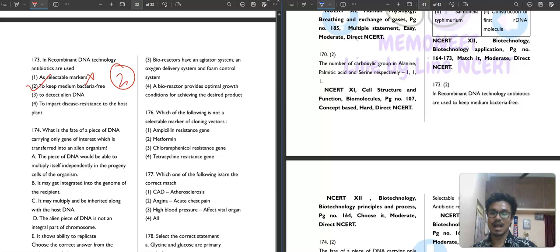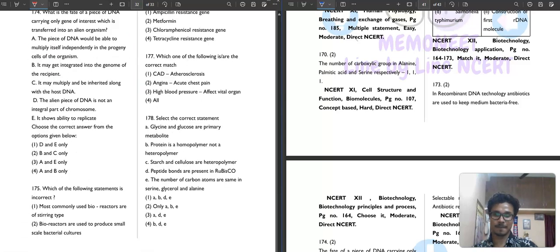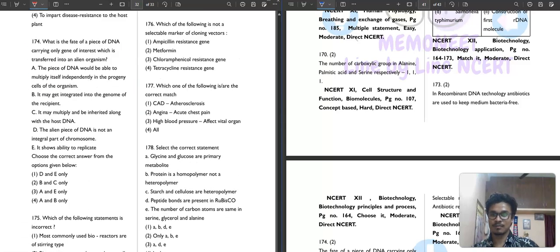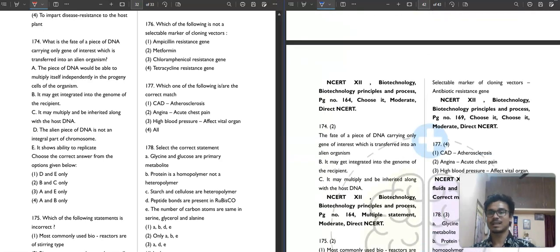Then question number 174. It is saying, what is the fate of a piece of DNA carrying only the gene of interest which is transferred into an alien organism? Okay, then all these options we have. First option: the piece of DNA would be able to multiply itself independently in the progeny cells of the organism. So this is correct.